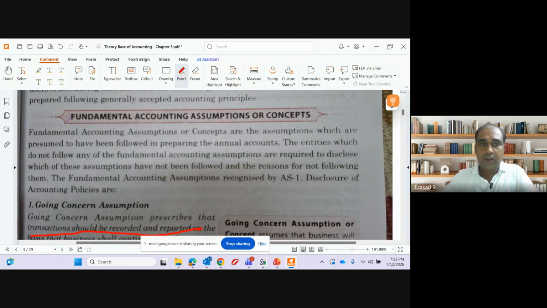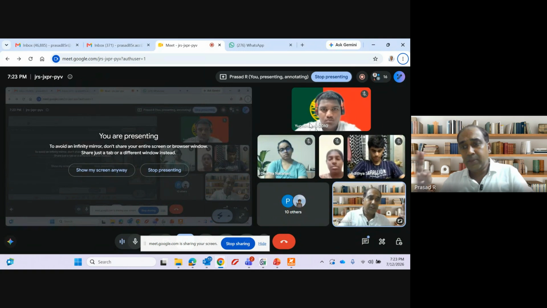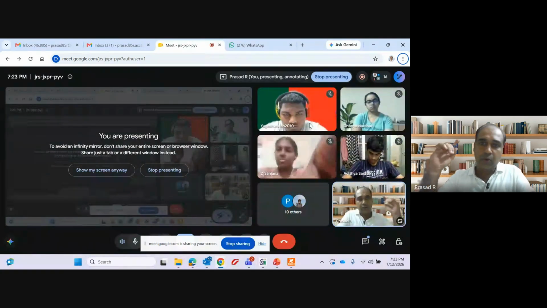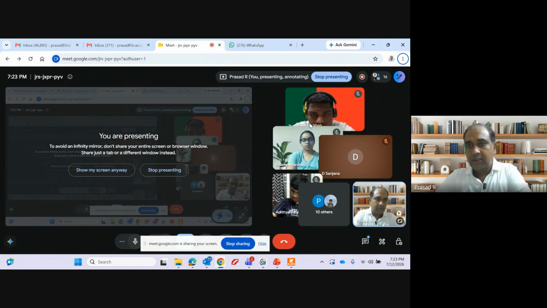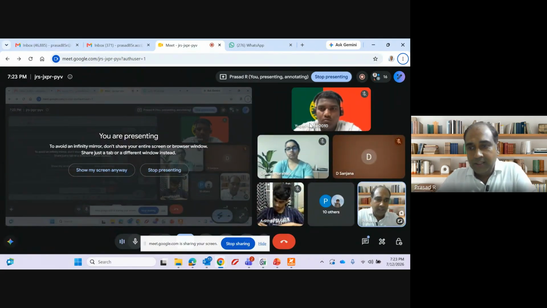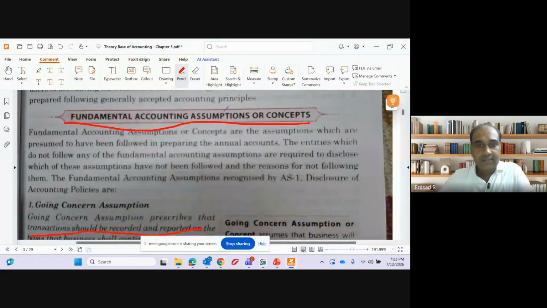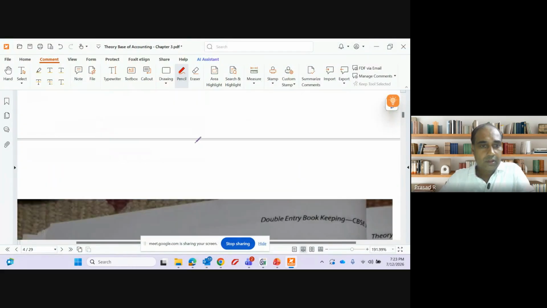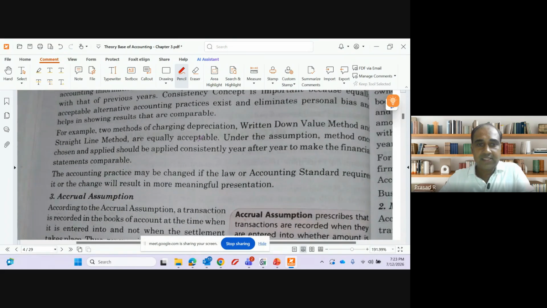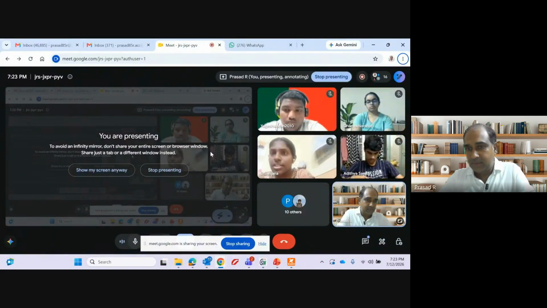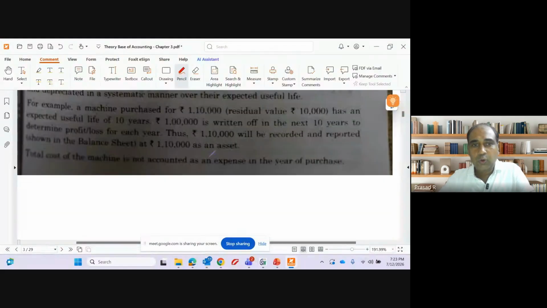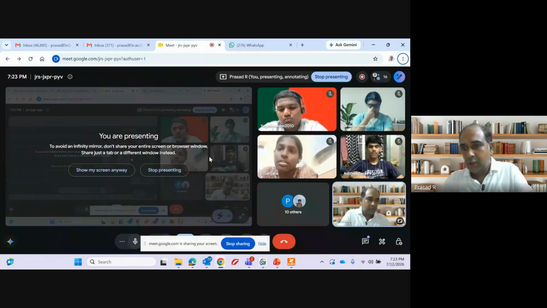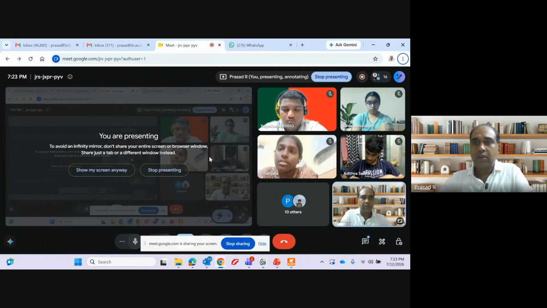Now, this is most important: fundamental accounting assumptions. There are three fundamental accounting assumptions which you have to remember. One is going concern, second is consistency, and third is accrual assumption. I will take you through them one by one. Going concern assumption. Most important.